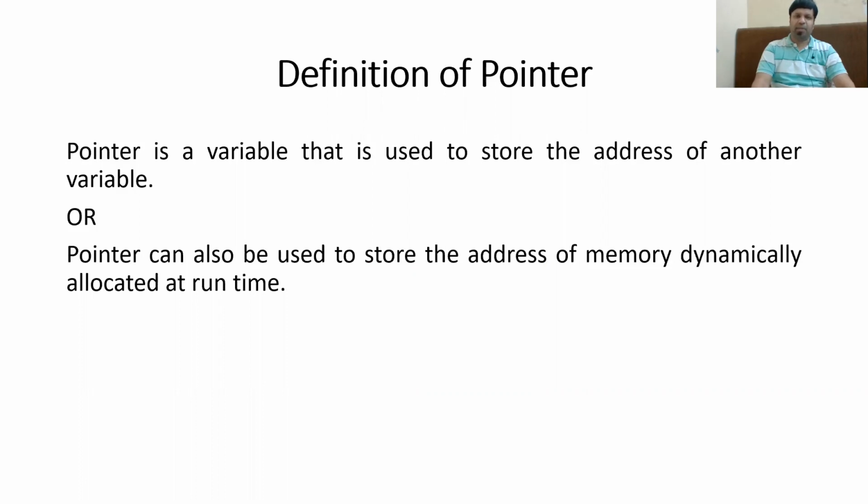Or sometimes the memory is allocated at the runtime. So that means the amount of memory that you require is not known at the compile time. So C provides you with a provision to dynamically allocate memory or create memory at the runtime. The memory created at runtime, the address of that can also be stored using a pointer. So what is a pointer? Basically a concept that deals with the address and not with the value.